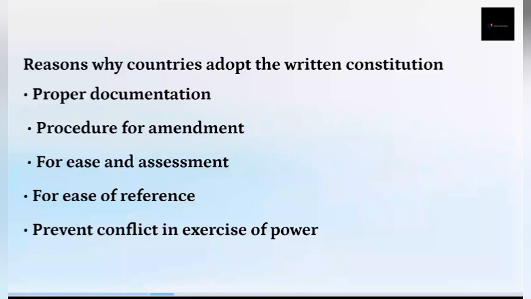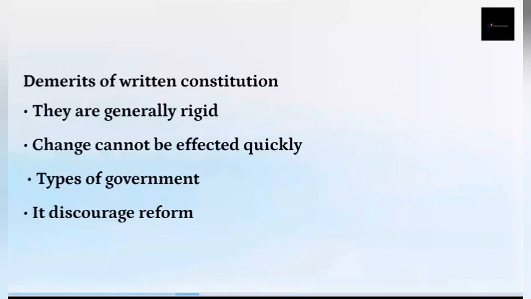Then we move to the demerits of the written constitution. What are the demerits of the written constitution? Now, they are generally rigid. Written constitutions are generally very rigid. They are not easily amendable. You cannot change it easily to suit the situation of the time. No matter the situation, it's difficult to change. Change cannot be effected quickly. It takes time. Even when people desire to change something, it will take a lot of time, so it cannot be easily effected.